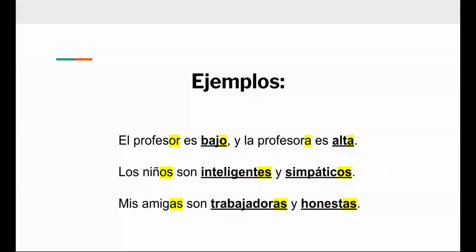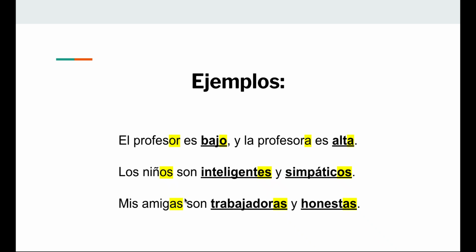El profesor es bajo. La profesora es alta. Okay, los niños. So notice this is masculine plural. Los niños son inteligentes y simpáticos. Now here we have plural feminine. Mis amigas son trabajadoras y honestas. So you see the nouns are the subjects as well.